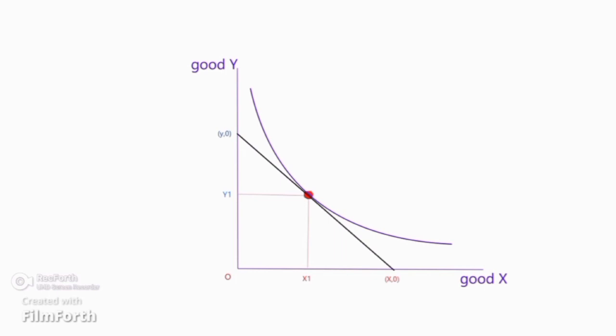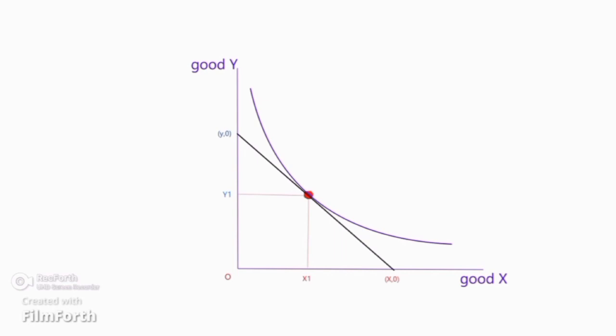And E is the equilibrium point, that is, where the indifference curve touches the budget line. Below this equilibrium point, the satisfaction level is low. And above this equilibrium point, we can't buy goods within the budget. It is higher than the allowed budget, or the budget within the hands of the consumer. So E is the equilibrium point.